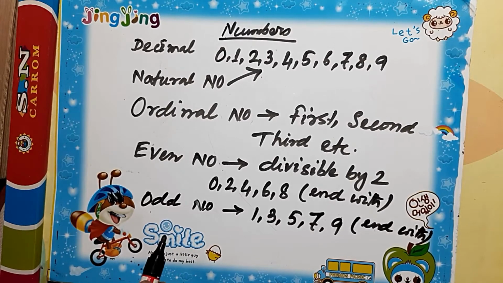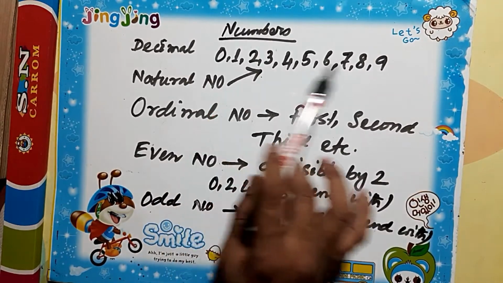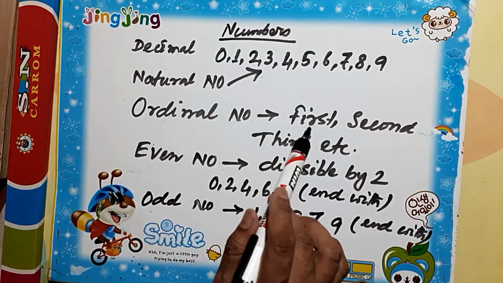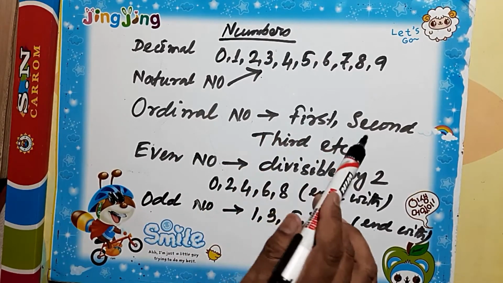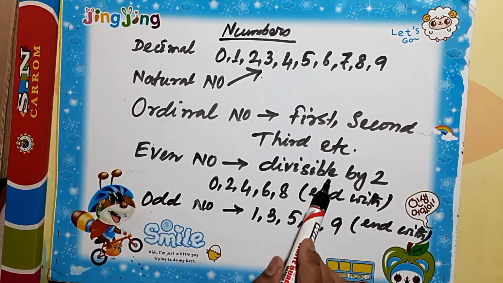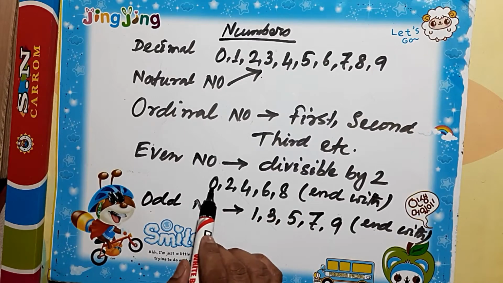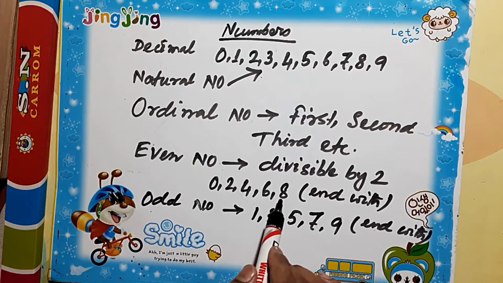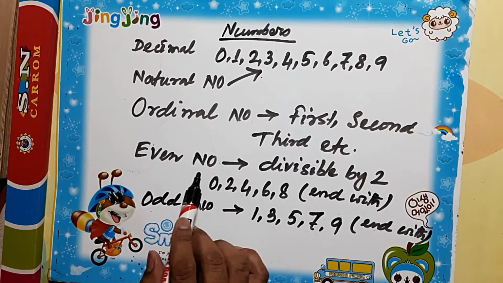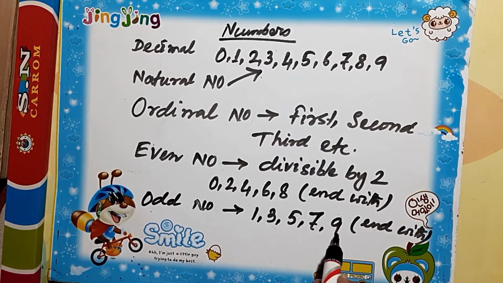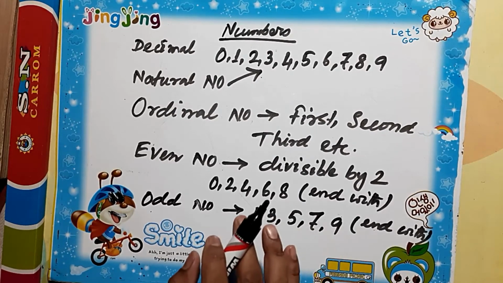So what we have learned is that we are using the decimal number system, 0 to 9. Those are also called natural numbers. Ordinal numbers are the word form of the number: first, second, third, etc. An even number is divisible by 2, and normally ends with 0, 2, 4, 6, 8 in the ones place. Those numbers we can blindly call even numbers. And numbers that end with 1, 3, 5, 7, 9 are called odd numbers.